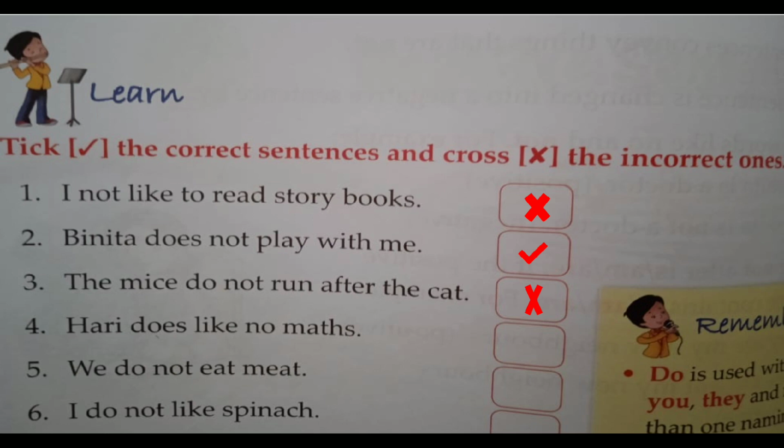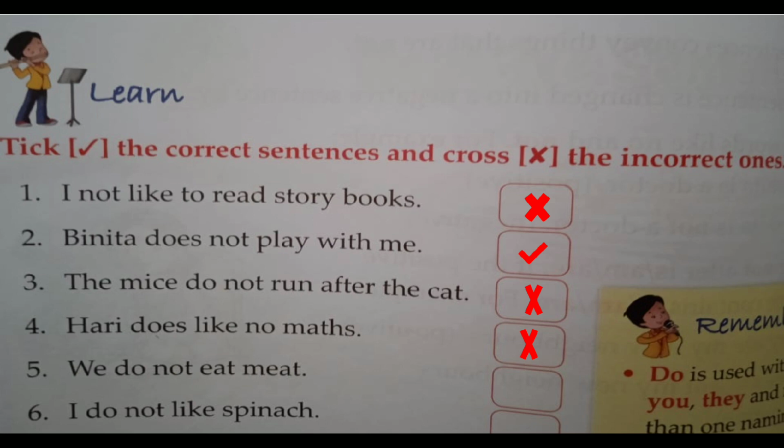So it is an incorrect form of the sentence. So we'll put a cross. I repeat again that in the third number we have to put the tick. By mistake I have put the cross. So just do it properly. In your textbook, put a tick on number 3.